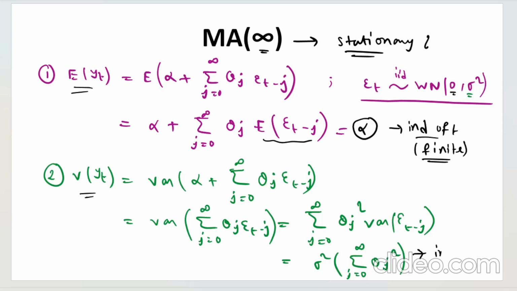Now you can see that this is independent of t. This is fine, but we don't know right now whether it is finite or not. Sigma square is always finite, there is no problem in that, but we don't know if this summation is finite or not. So we'll figure that out in a while. But before that, let us go into the autocovariance, right?